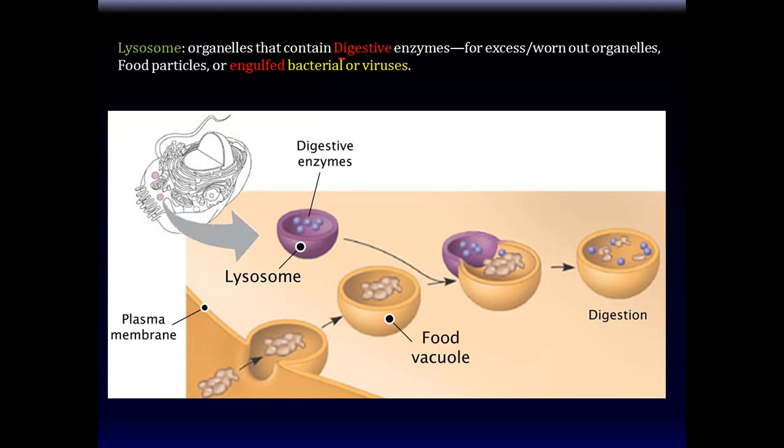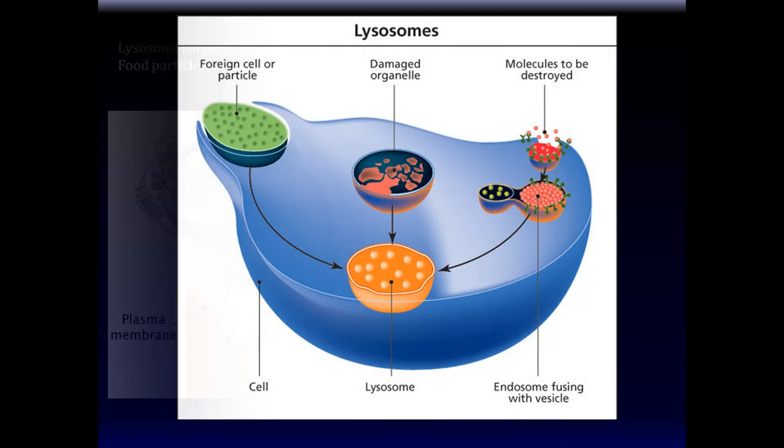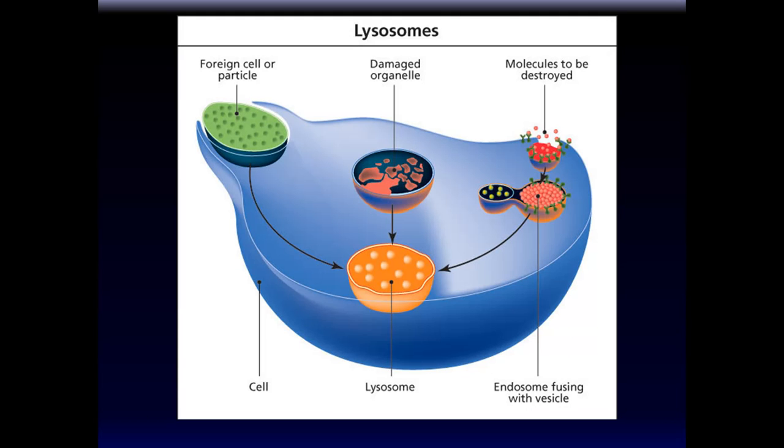Lysosomes are organelles that contain digestive enzymes. They break things up, okay? Either things that are bad for the cell, like bacteria, or worn out organelles. If something's not functioning properly, it gets delivered to the lysosome and it's broken down. Food particles or bacteria or viruses. So the lysosomes are like trash compactors with digestive enzymes. Anything that comes in mixes and goes to the lysosome, and then it's done, it's gone. Lysosomes.